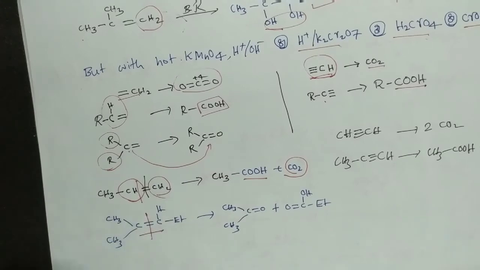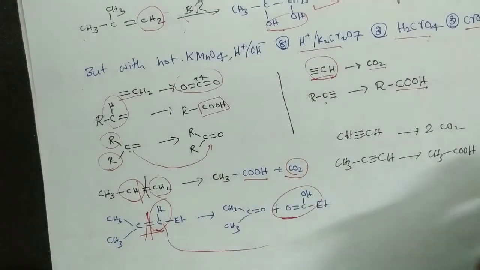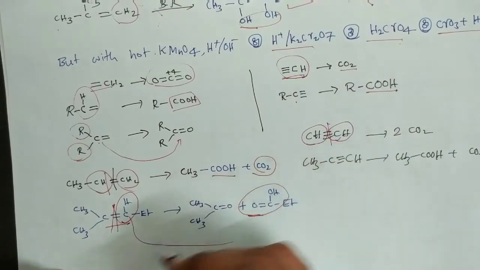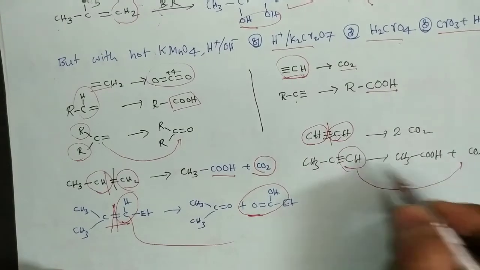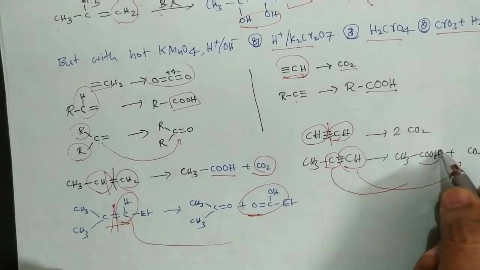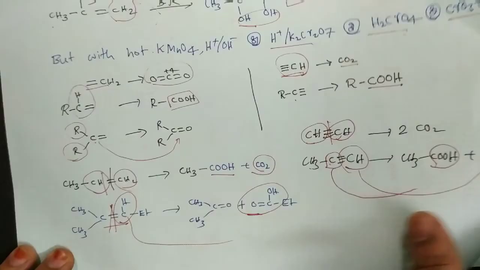In this C double bond C with methyl, this becomes a ketone and the CH group is converted to COOH. In the case of alkynes, the CH group gives CO2 and this one also gives CO2. In this one, the CH group is converted to CO2 and this CH3C group is converted to COOH. That is the oxidation of alkynes and alkenes.